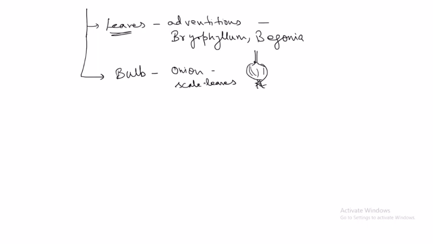So when we take the example of onion, garlic, lily, these are some of the examples where we see bulbs.